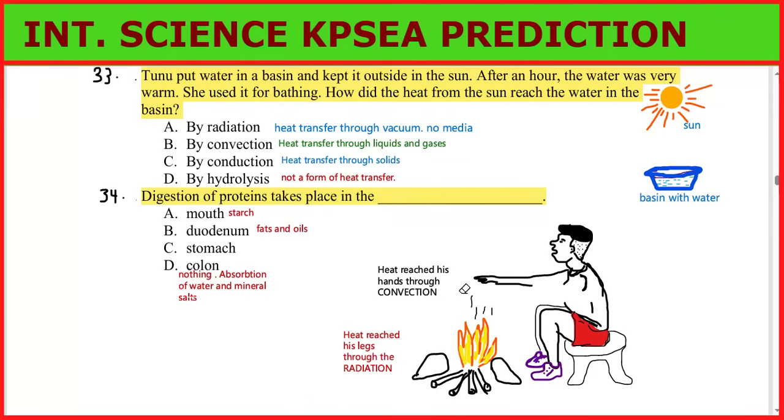And then we have fats and oils in the duodenum. Duodenum is the first part of the small intestine. Then we have the colon. In the colon, nothing is digested there. That is absorption. So the correct answer for question number 34 should be stomach. That is where proteins are digested.